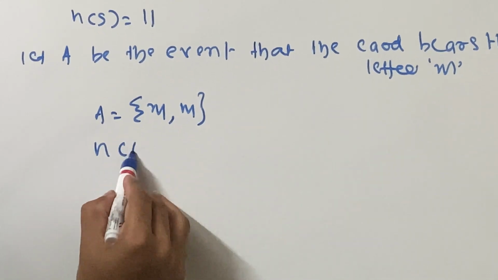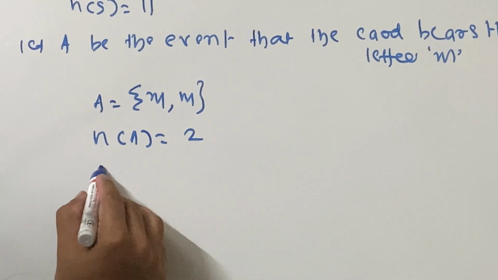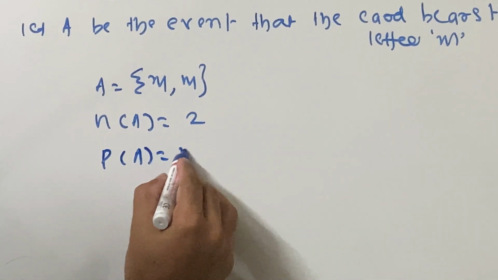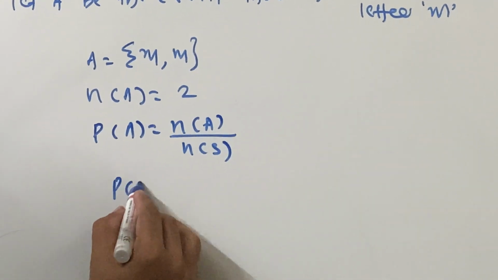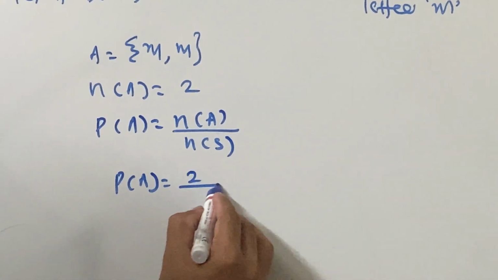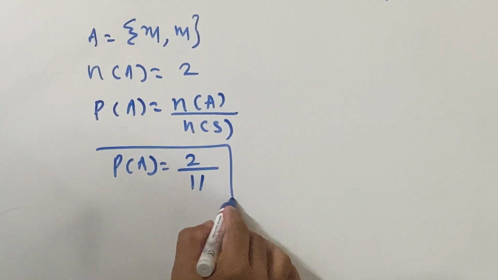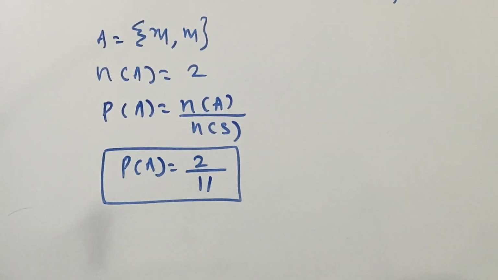So n of A is equal to 2, finished. That is P of A is equal to n of A upon n of S. This is probability of A, 2 upon 11, and this is your answer for sum number 13.